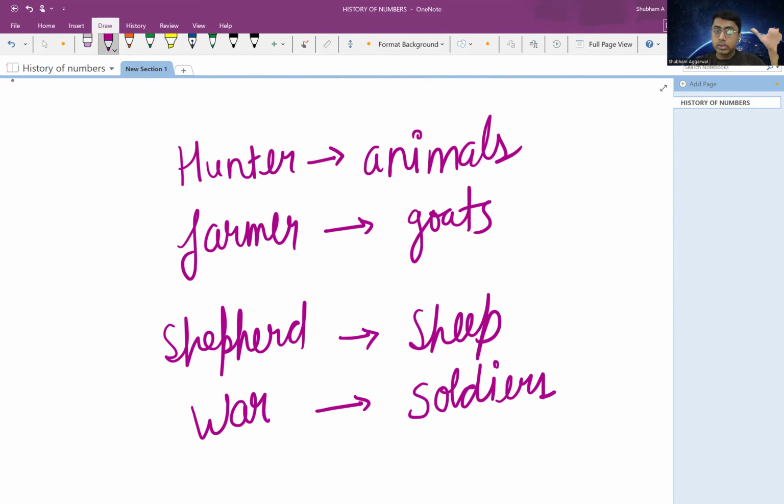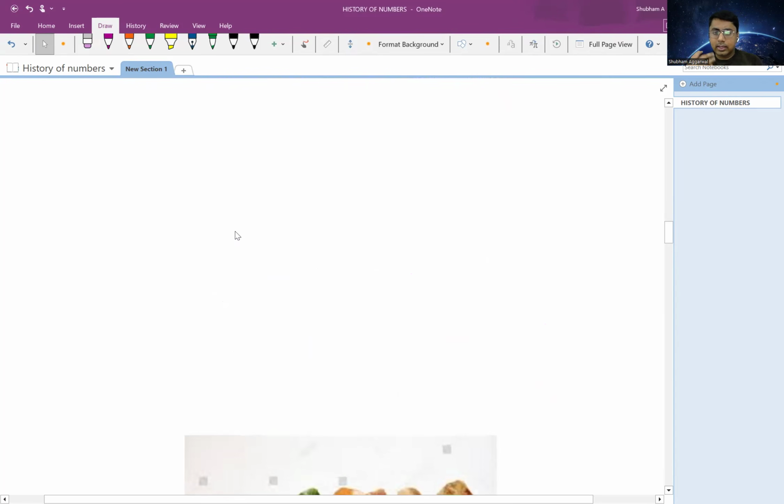But in those times, there were no numbers. So, how to keep track of all these things? How can I keep track of animals, goats, sheep, soldiers, and so many other things? We know that a human is quite intelligent, right? That's what makes him or her different from other species. So to keep track of so many things, they came up with some intelligent ideas.